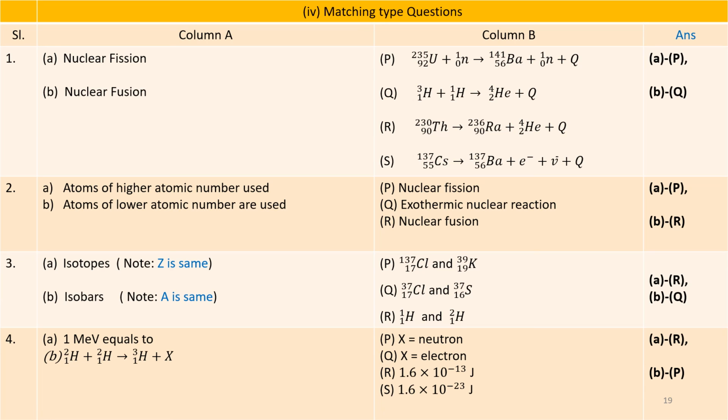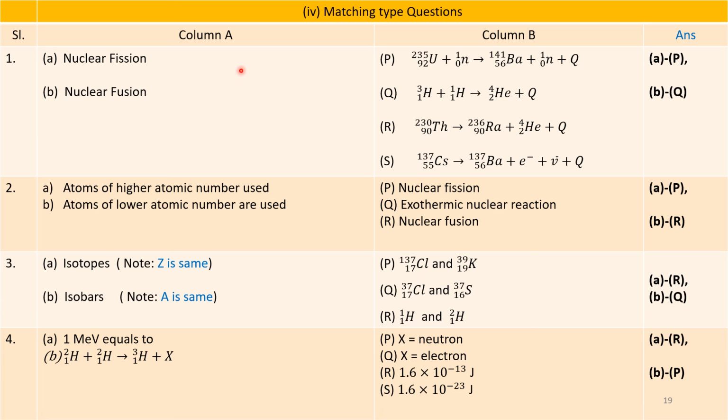In the next column, that is column B, column A options are numbered A and B. Column B options, 4 options in column B are given as P, Q, R, S. You have to match two options of A with options given in column B. Let us start.